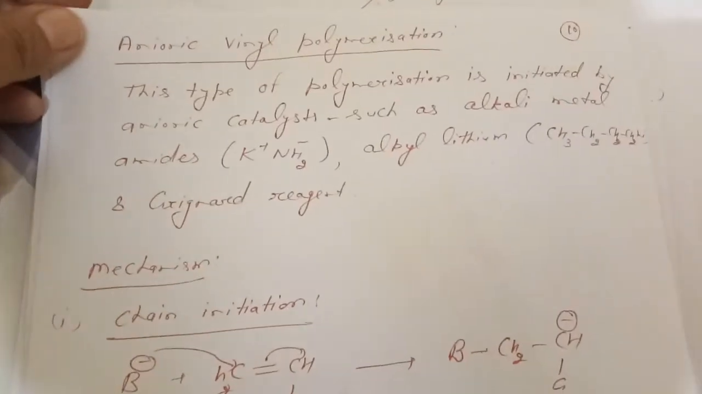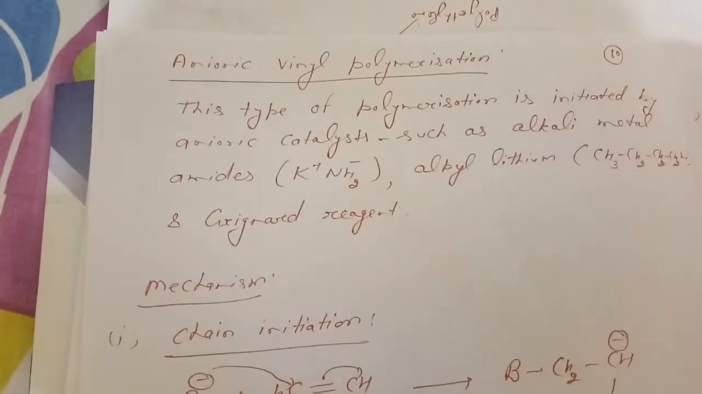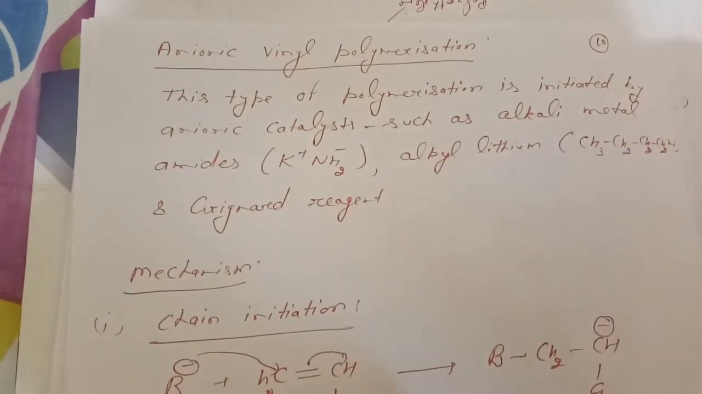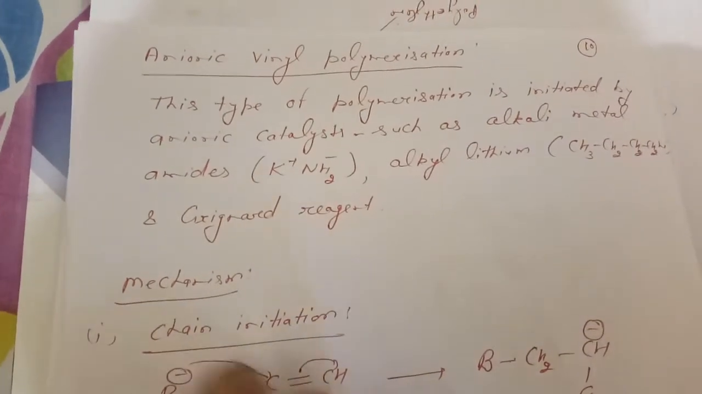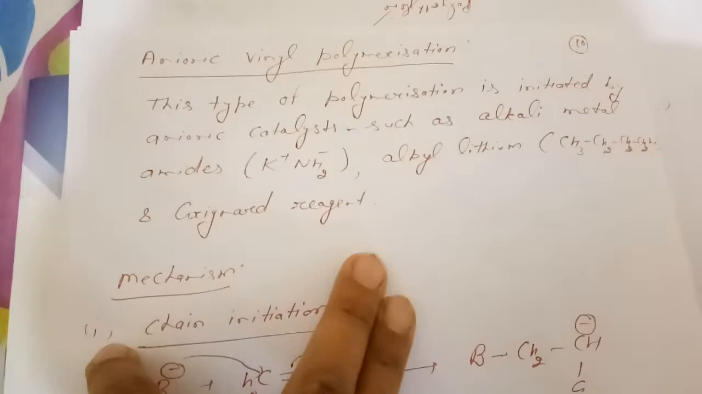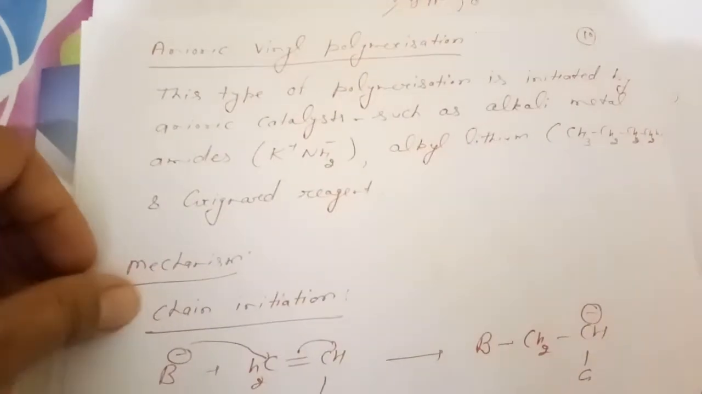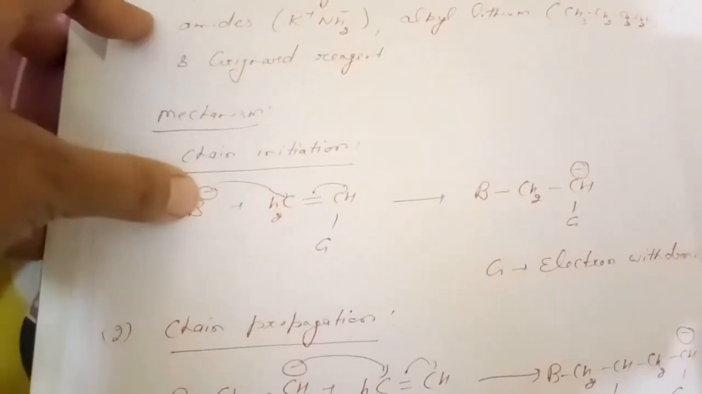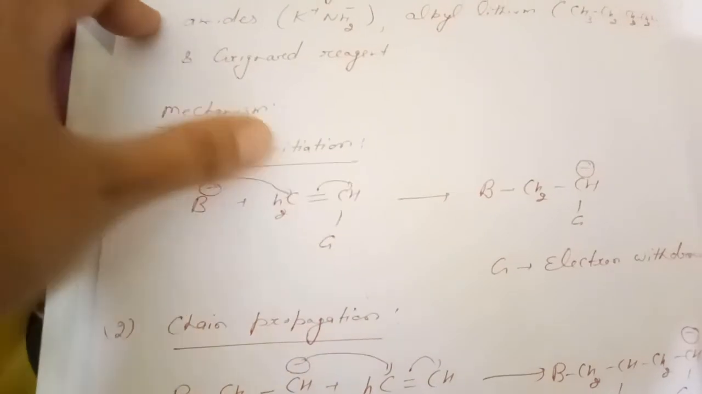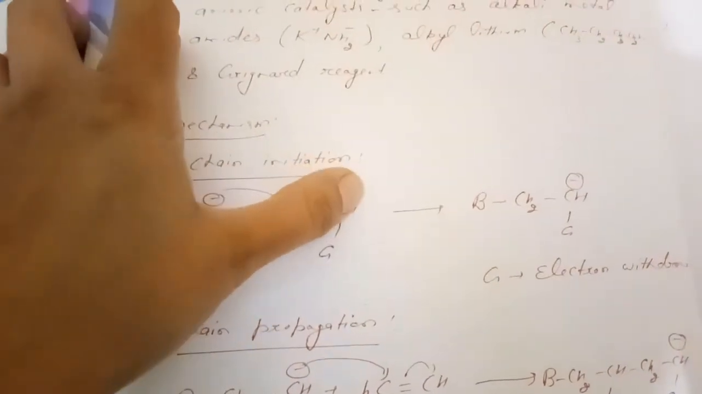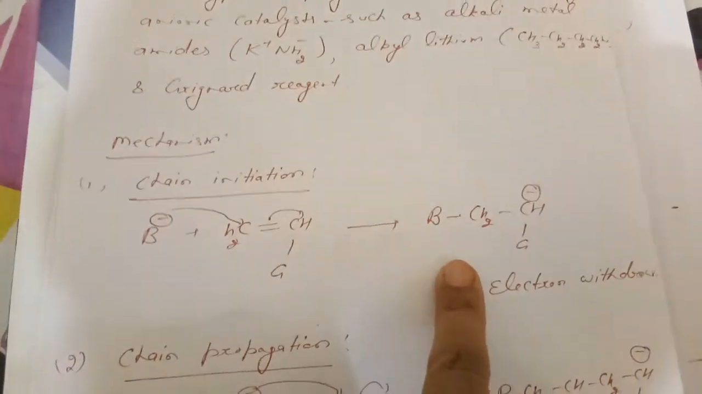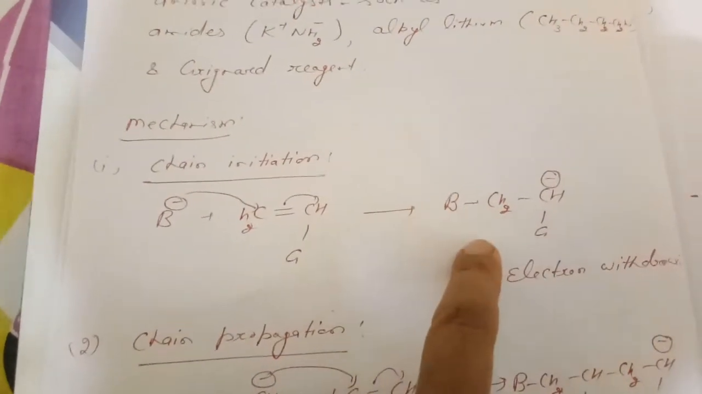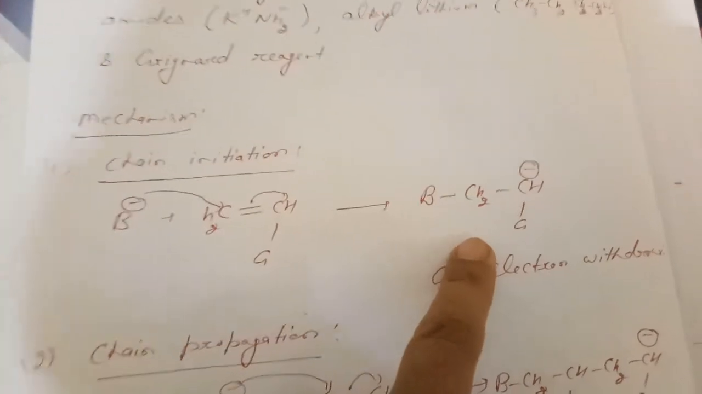Next is anionic vinyl polymerization. As is clear from the name, in this case the intermediate will be an anion. This type of polymerization is initiated by anionic catalysts such as alkali metal amides, alkyl lithiums, and Grignard reagents. Mechanism: first step is chain initiation. The anion will attack here, as it is an electron rich species. When it attacks this carbon, this pair will shift to this carbon, and another electron rich species, an anion, is generated. That is our intermediate.